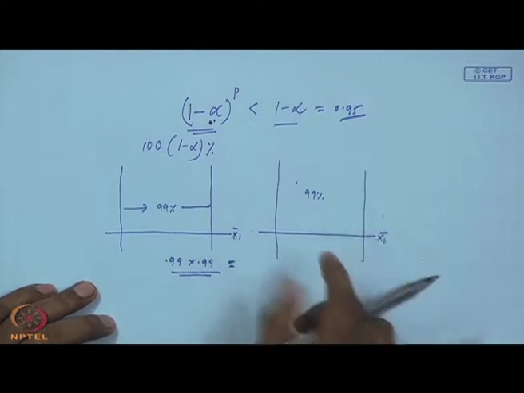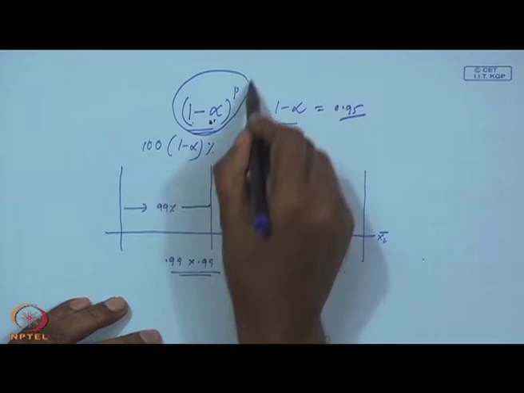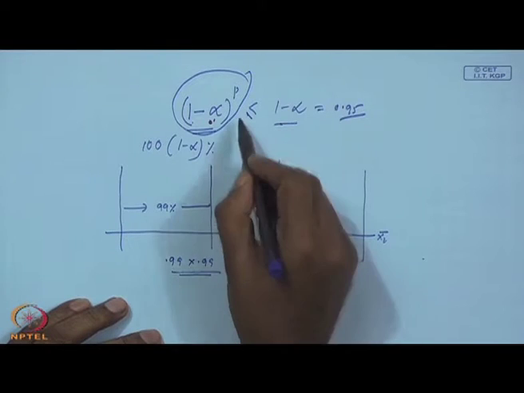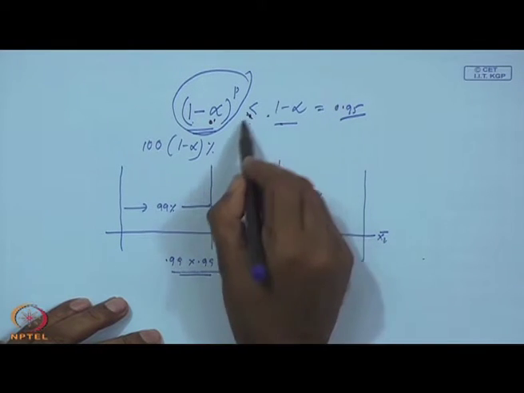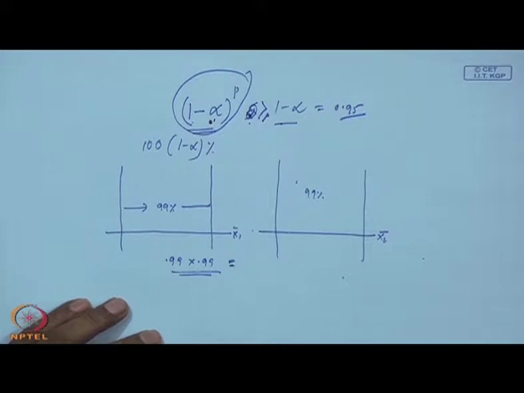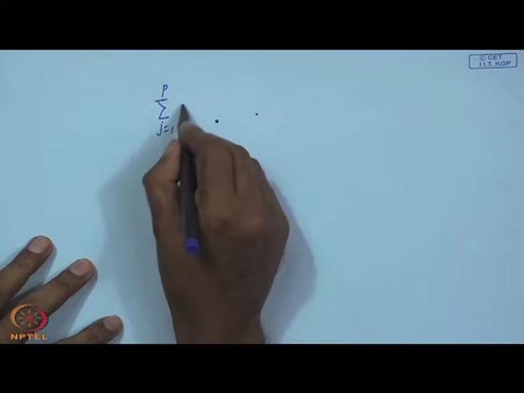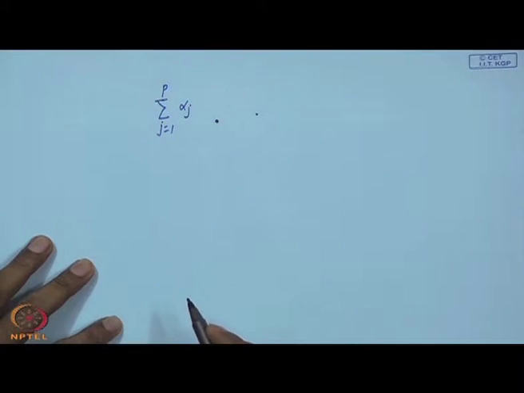judiciously, so that ultimately this 1 minus alpha to the power p can be like this. It should always be greater than this, that is my requirement. As a result, he has given a formula. He says that you can give equal weightage to each of the variables, or you can give differential weightage. So let alpha be like this, j is 1 to p, there are p variables, and I am giving each variable alpha j weight, that will sum to alpha.